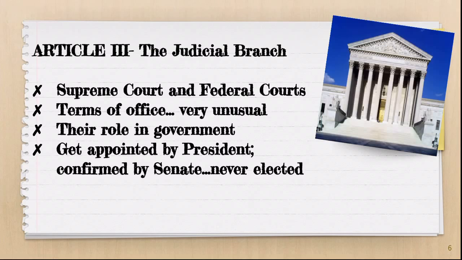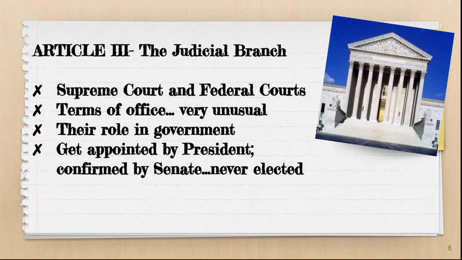The judicial branch is the Supreme Court and the federal courts. That term of office is very unusual compared to the other branches. We don't have terms of office here. They don't run for re-election. They don't serve for a limited period of time. And we don't have residency or age limits here. Their role in government is to interpret the laws, and they interpret these laws against the Constitution.